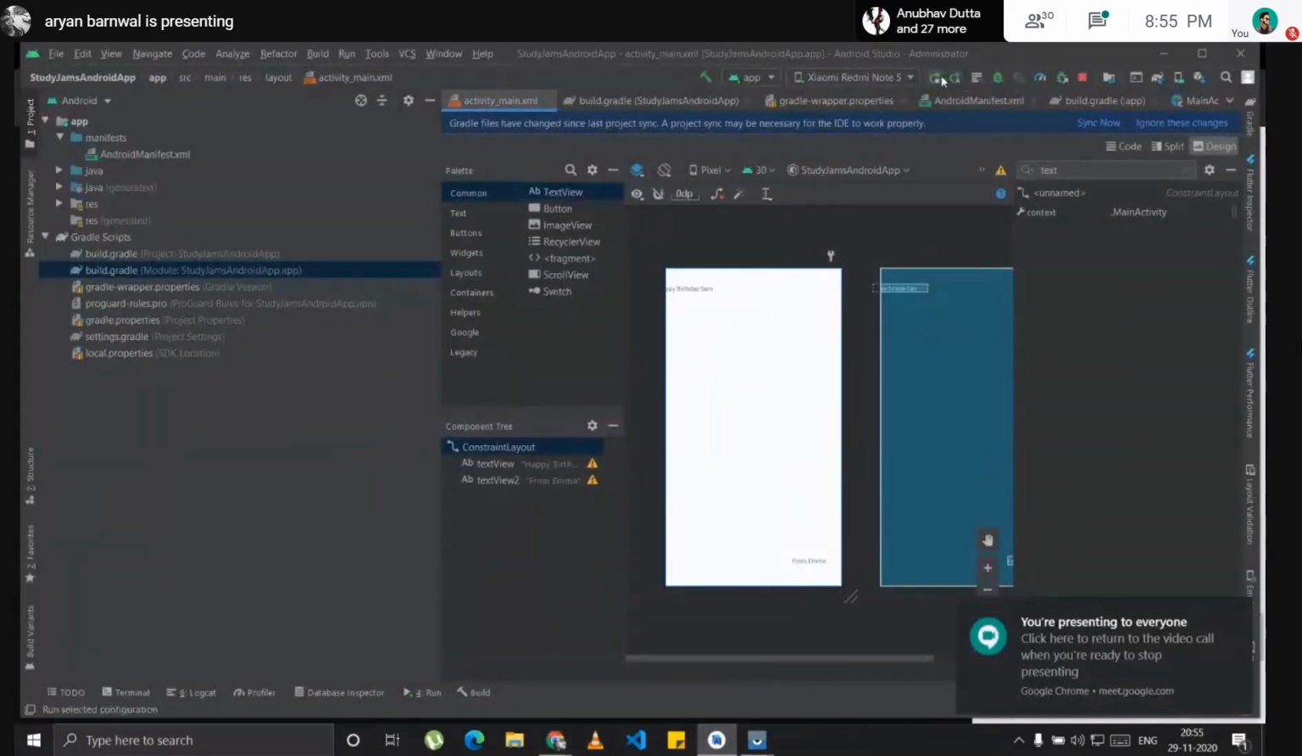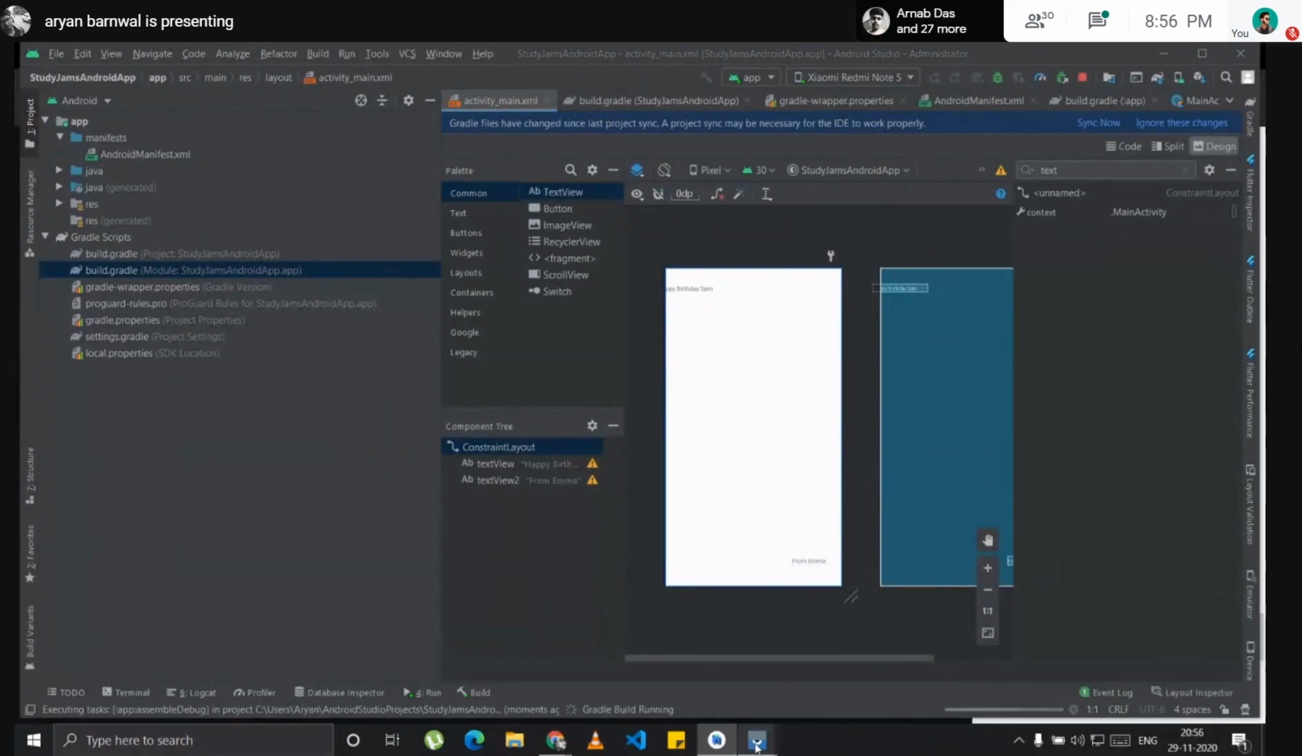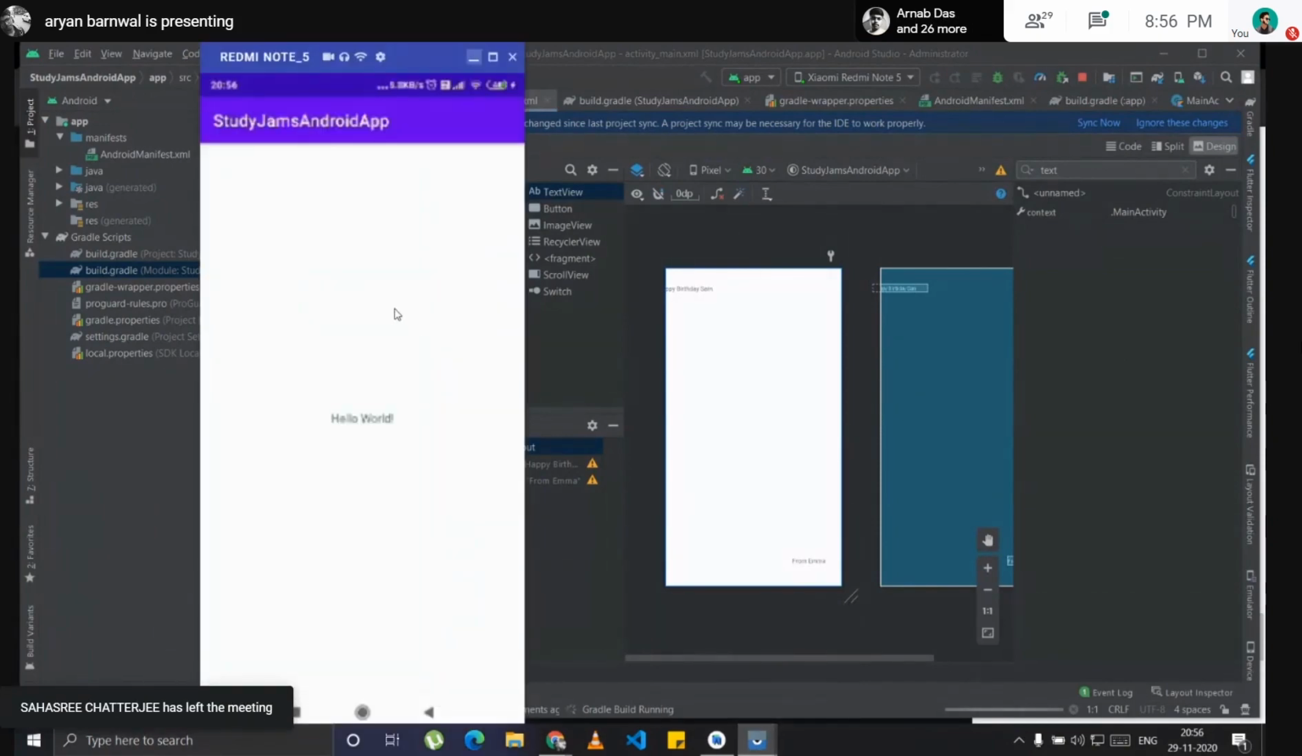If I click this icon, it will rebuild the app for me with the changes. Let us see what will be the changes in the app. It will take some time.